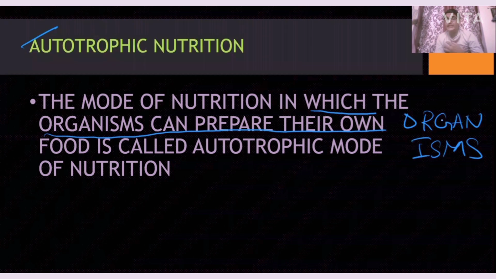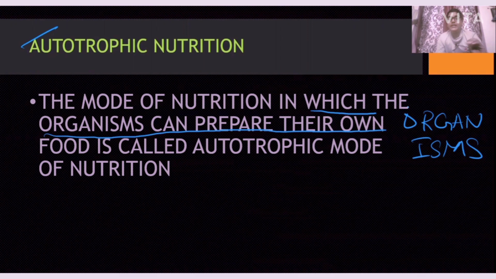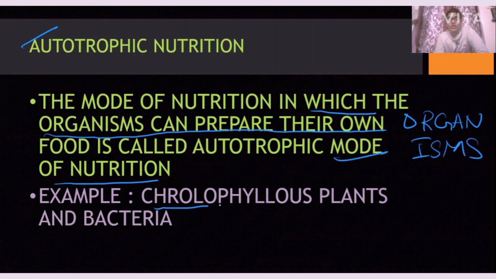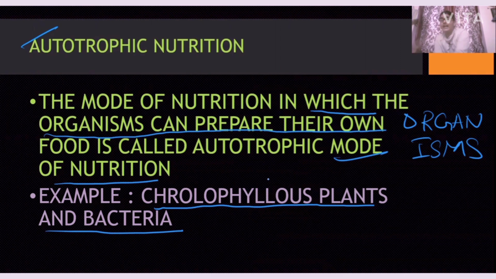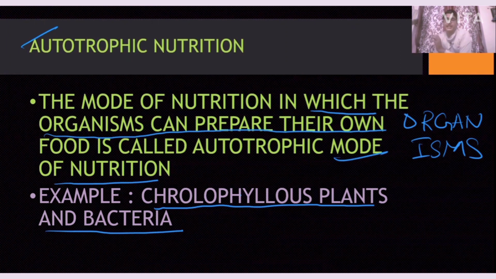By raw materials it can prepare its own food without any help. That is the autotrophic mode of nutrition. What are the examples? Very easy: chlorophyllous plants and bacteria, meaning chlorophyll plants and chlorophyllous bacteria. Are you able to understand? Chlorophyllous plants and chlorophyllous bacteria, my dear friends, are examples of the autotrophic mode of nutrition.